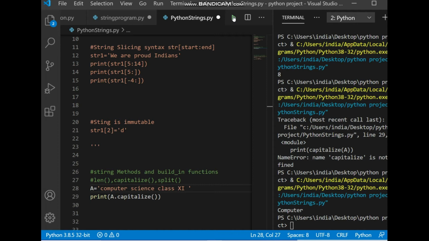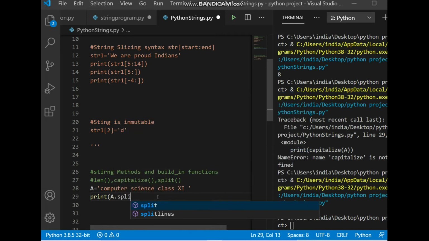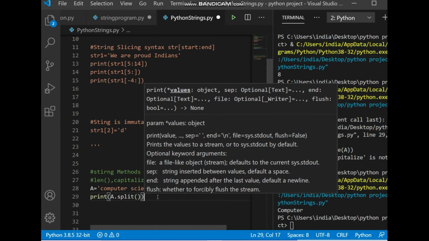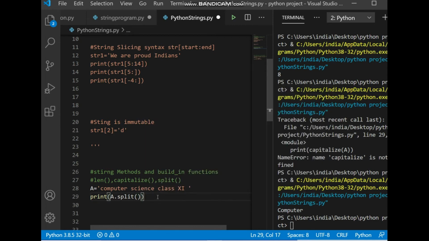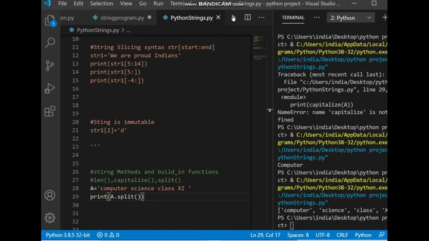Actually in this string there are 4 words and we have spaces in between. So when we are implementing split, we make use of a separator. The separator by default is space. So a dot split and give nothing in the parentheses. So this will split it using the space.